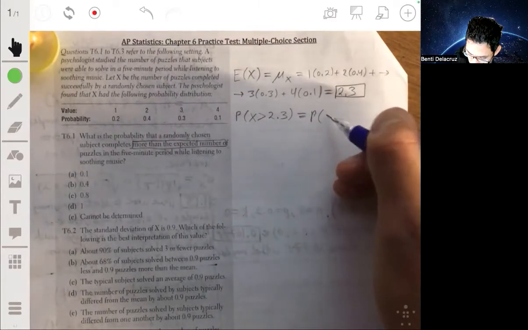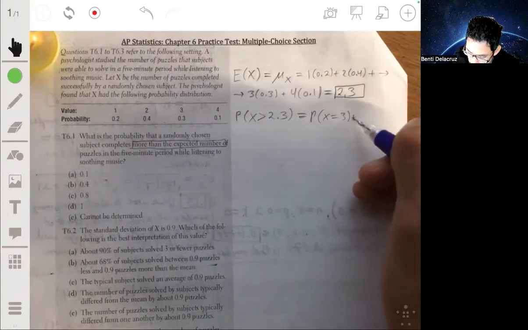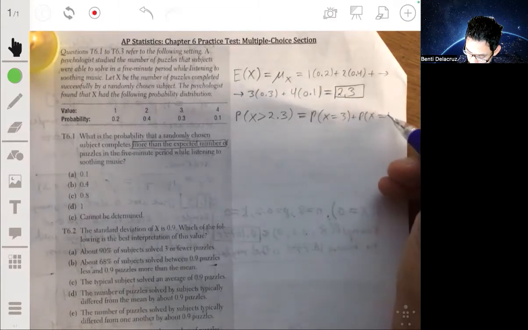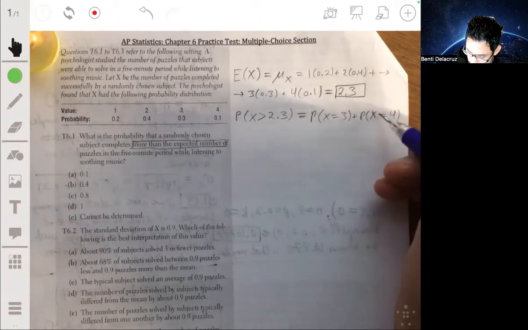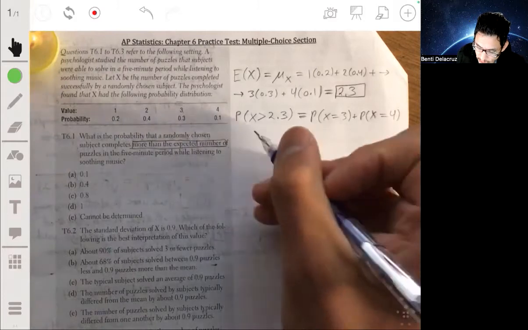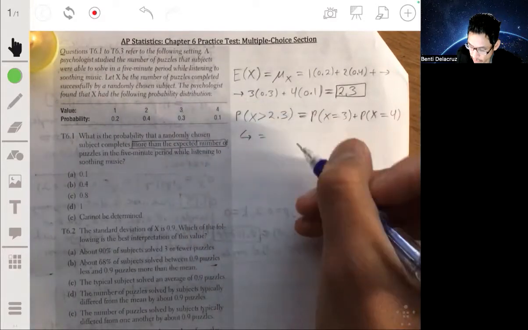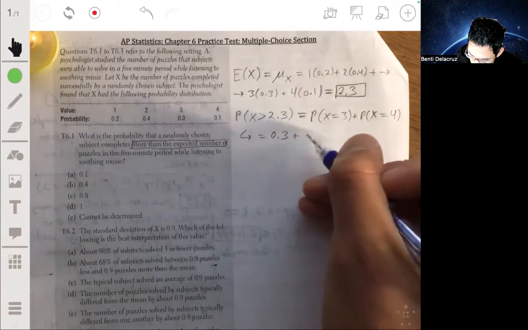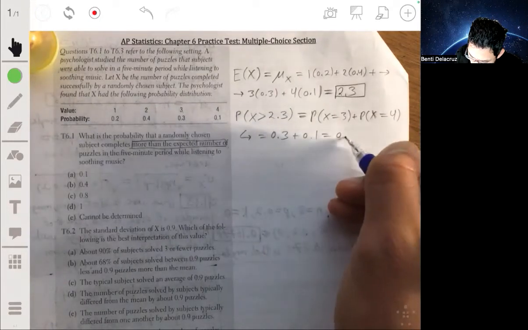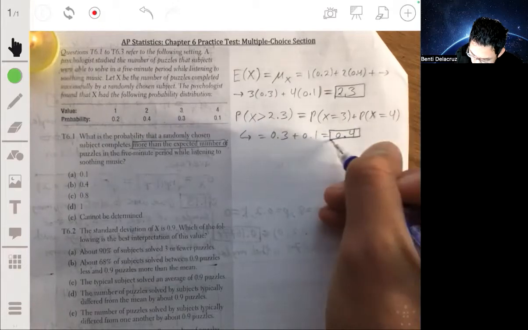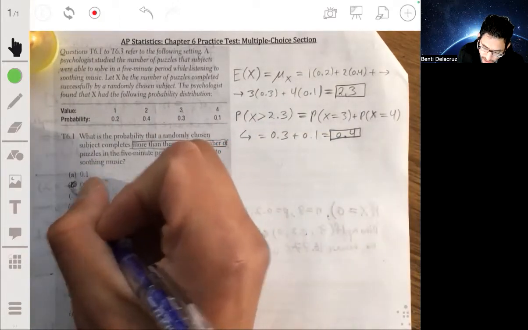So this is equal to the probability that X equals 3 plus the probability that X is 4, because both of those are larger than 2.3. And that would just be 0.3 plus 0.1, which is 0.4. So the answer is B.